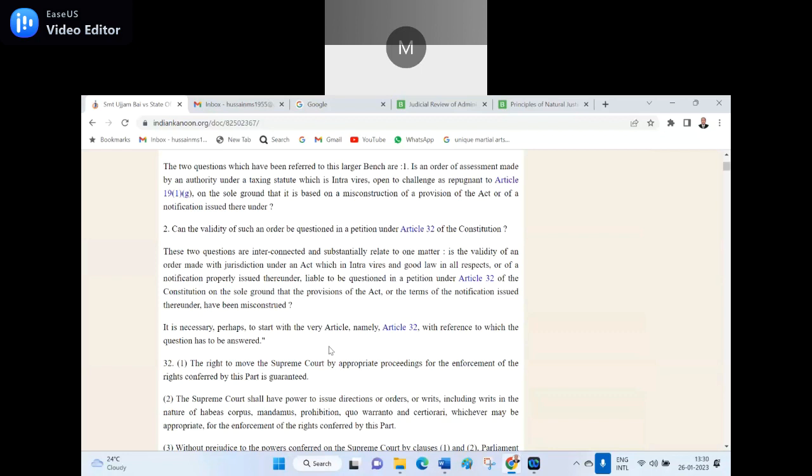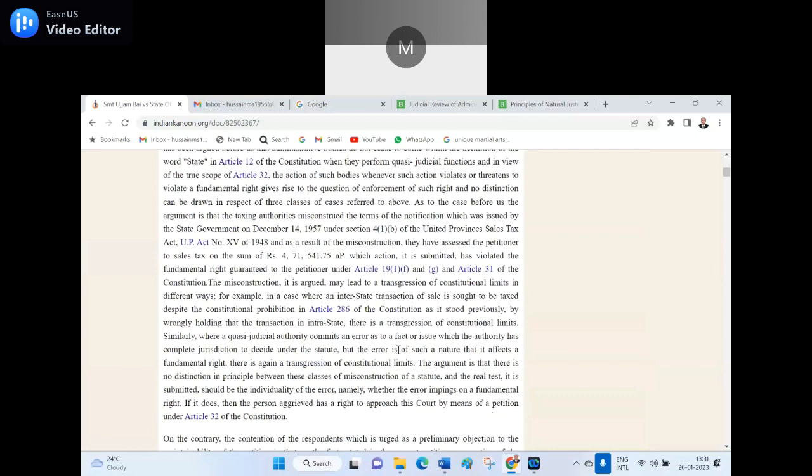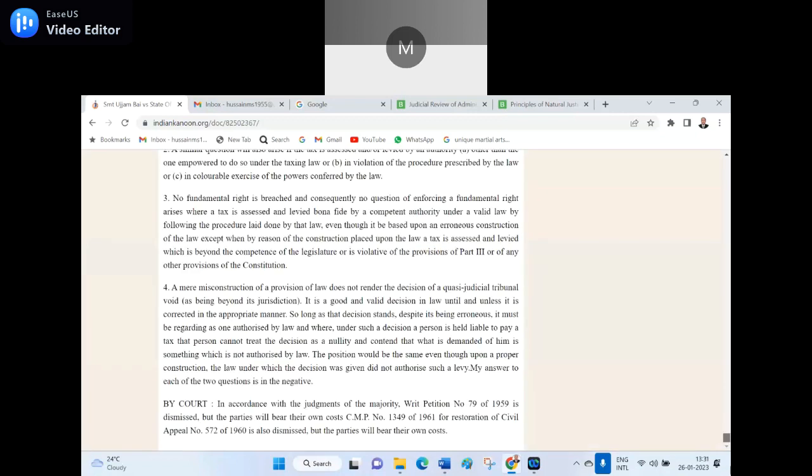So they challenged it under Article 19(1)(g), as far as the tax law is concerned, under Article 32. He approached the Supreme Court directly because his Article 19(1)(g) right is infringed. With that view, he approached the court. I don't know what decision the court has given here.